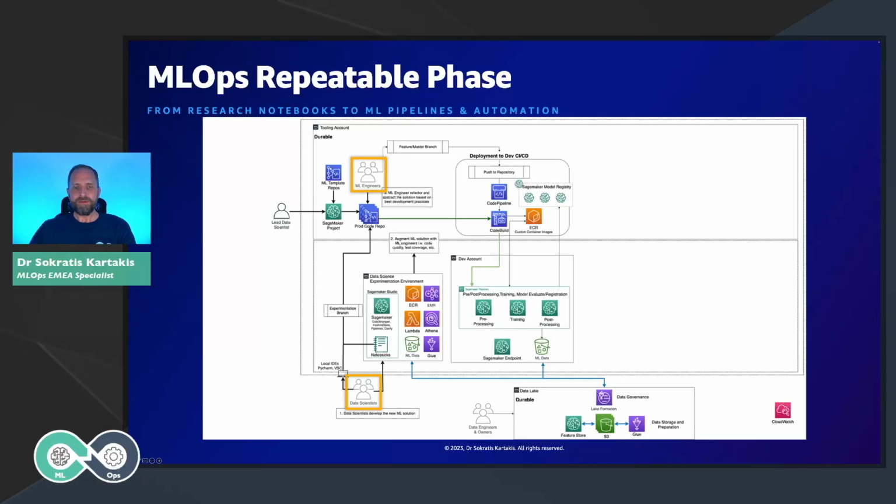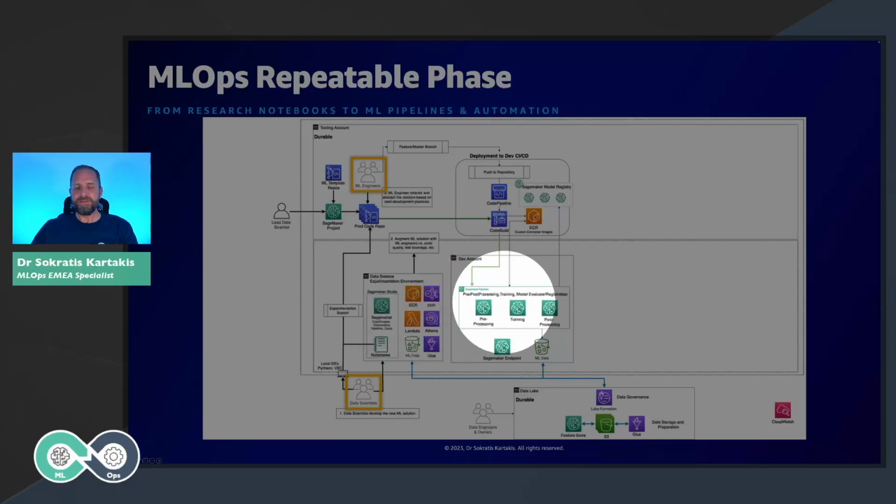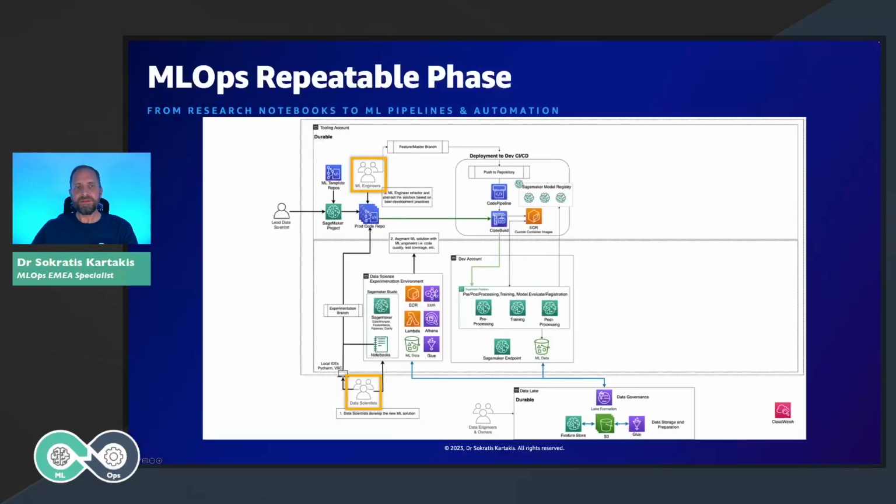Now, some quick notes here. The experimentation environment and the dev environment, we have them separate here. Why is that? Because what we want to make sure with the experimentation environment is that the data scientists have the flexibility to play with new libraries or try new research techniques, and more or less have access to break things.